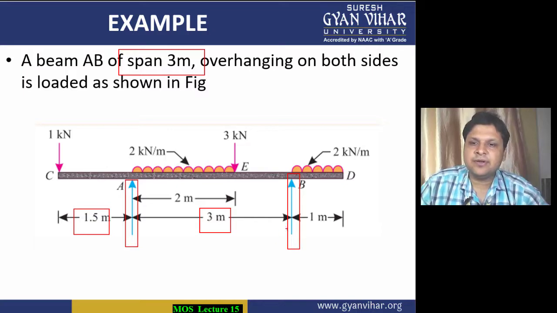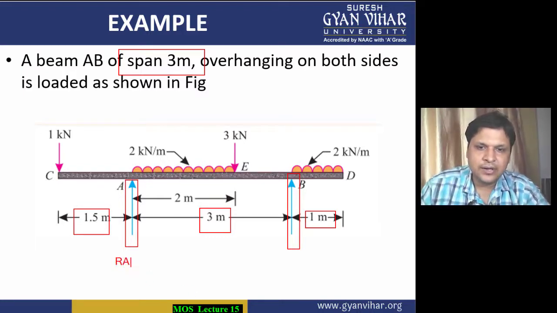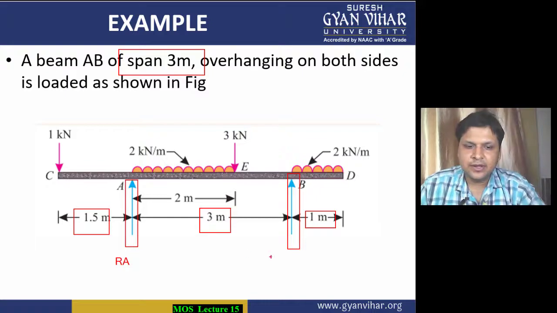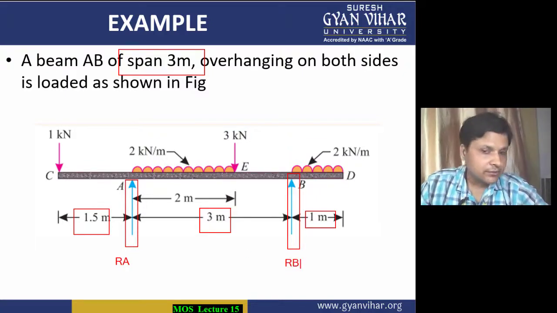The overhanging lengths are 1.5 meter and 1 meter. It is asking you to find the support reactions RA and RB. So the same conditions of equilibrium we will use here.